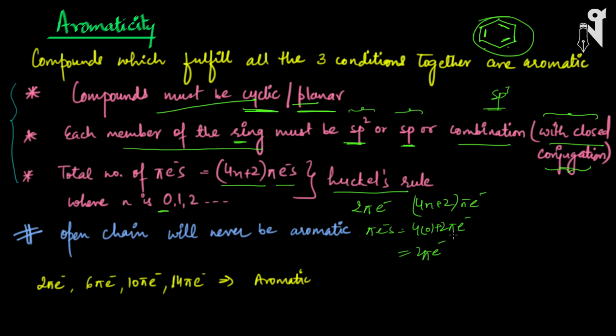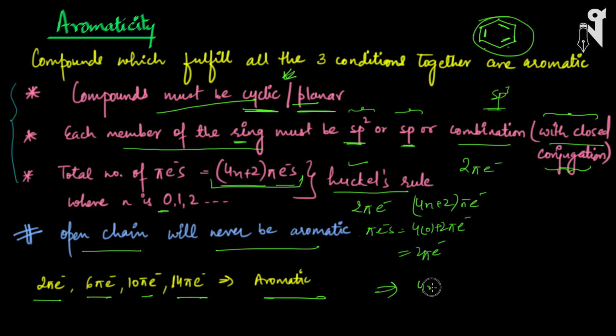So this is Huckel's rule. Starting from 2 pi electrons, you can have any number following this general formula, 4n plus 2 pi electrons. As I mentioned earlier also, an open chain will never be aromatic. So it is a mandatory condition that the compound should be cyclic and planar. For aromatic we can have 2 pi electrons, 6, 10, 14 pi electrons. So basically it should just follow the 4n plus 2 pi electrons rule.